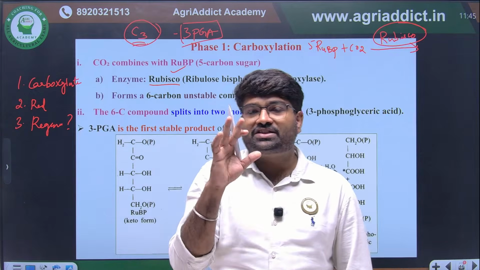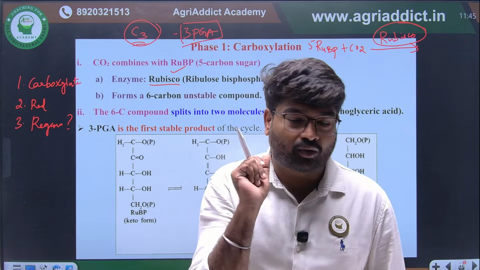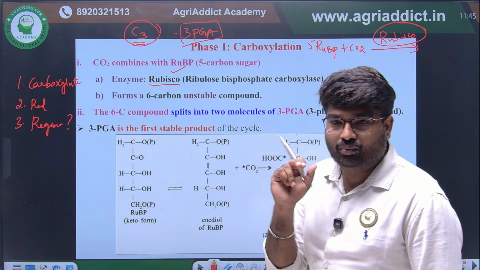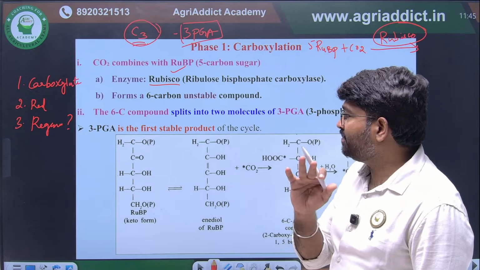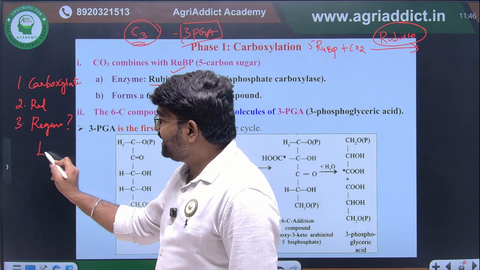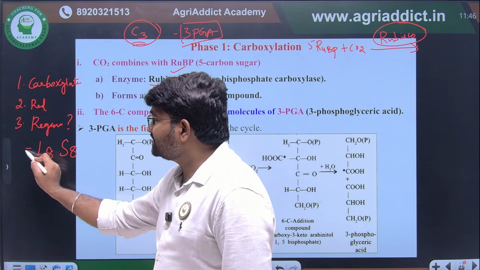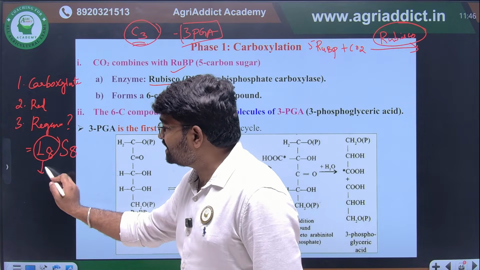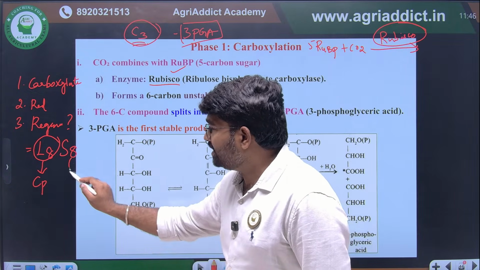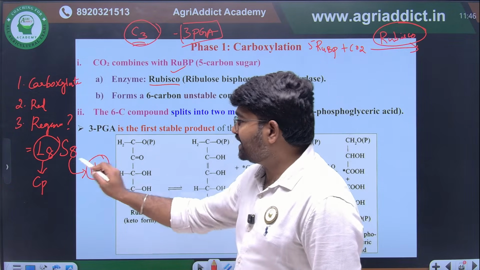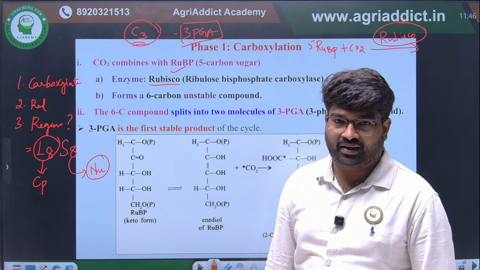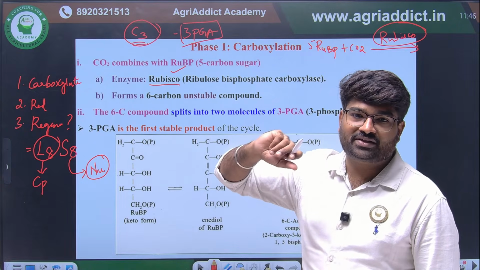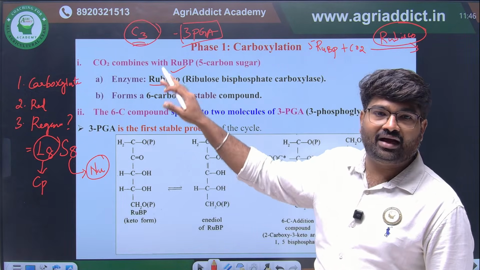Rubisco is the most abundant soluble protein. This you have to remember. Another most important thing you have to remember is that Rubisco will have L8 and S8 subunits, a total of 16 subunits in the protein. The larger subunit will be synthesized in the chloroplast. The smaller subunit will be synthesized from the nucleus. This is another important objective point. And another most important thing is how the Rubisco will be regulated. After this C3 cycle, I will tell how the Rubisco will be regulated.